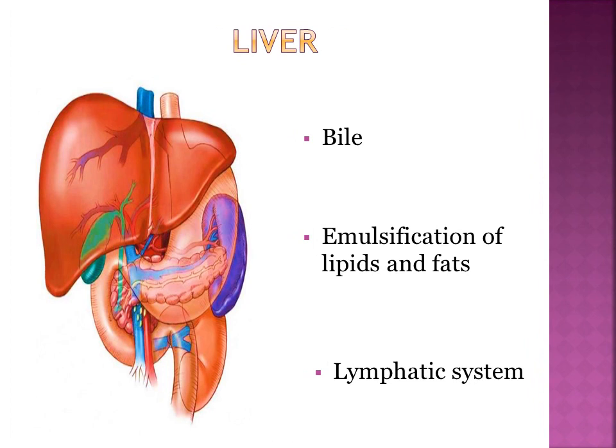Now let's move towards liver. The main function of liver is that it produces bile. Bile is composed of bile salts. It doesn't contain any enzyme. Bile helps in emulsification of lipids and fats. It is also a part of lymphatic system. I will tell you in the next class, inshallah.